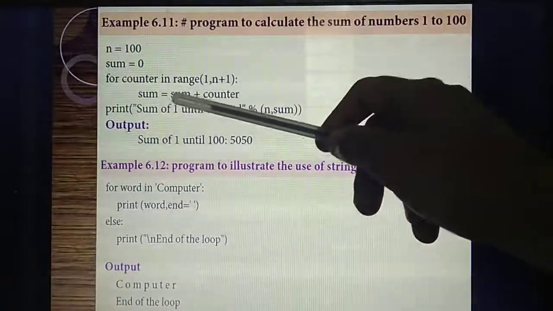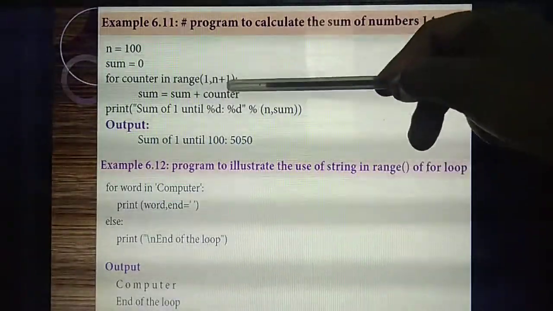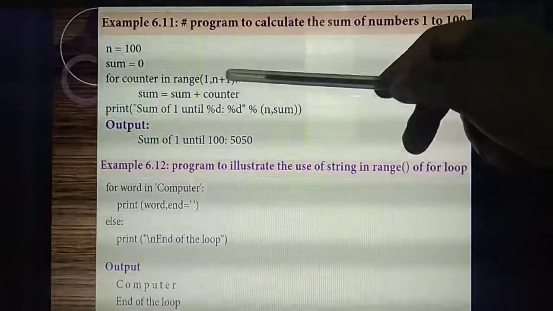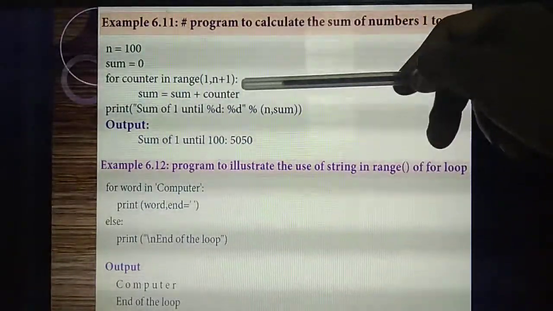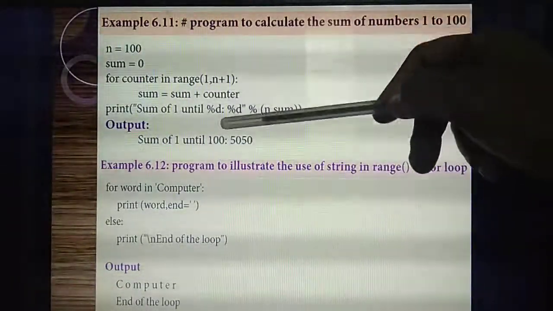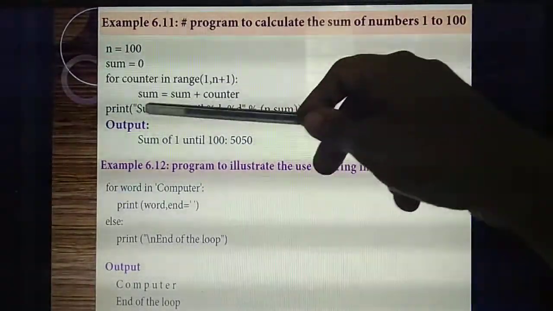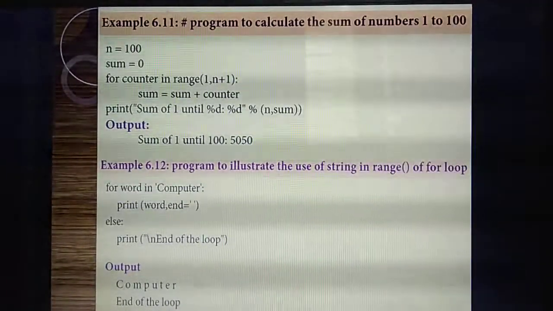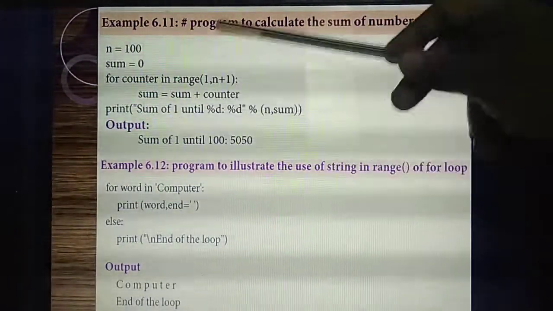counter. So what's the initial value of sum? 0 plus counter. In counter, what value will you get? N plus 1. For example, 1 plus 1, 2. Next, 2 plus 1, 3. Likewise, each value will get incremented till 100. So it will add and the result is stored in which variable? Sum. So you are going to print the sum of 100 numbers.